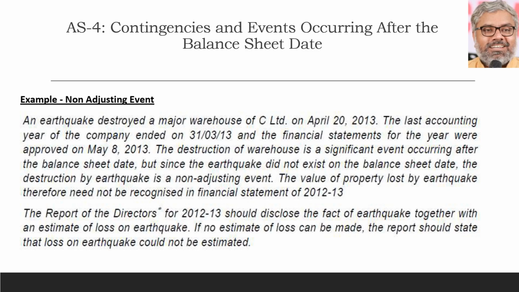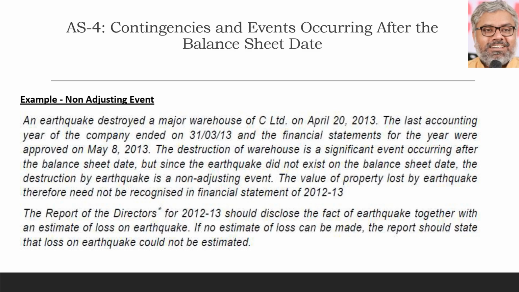But the destruction of the warehouse is a significant event, no doubt, occurring after the balance sheet date, no doubt. But since the earthquake did not exist on the balance sheet date, was there any situation that was existing on the balance sheet date for which the evidence only got to be known after the balance sheet date? No, not like that. The earthquake suddenly happened after the balance sheet date. There was no condition that existed on the balance sheet date about any earthquake.